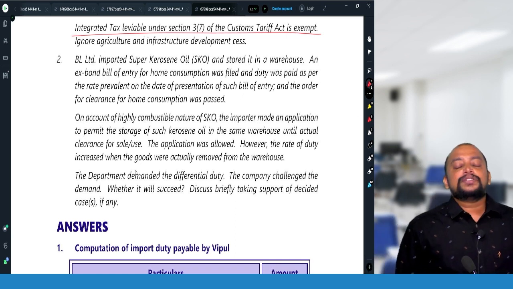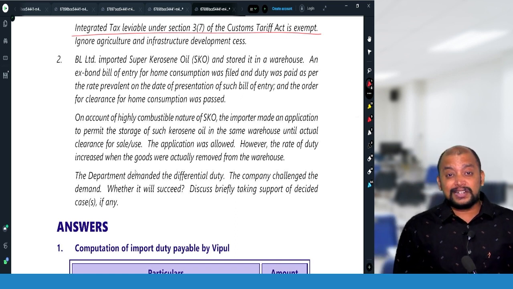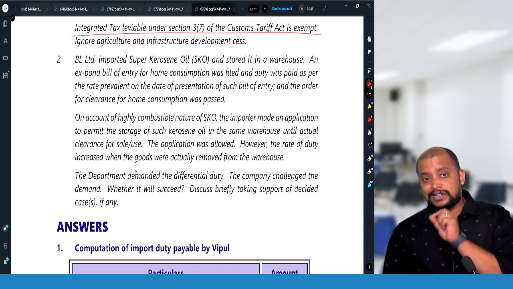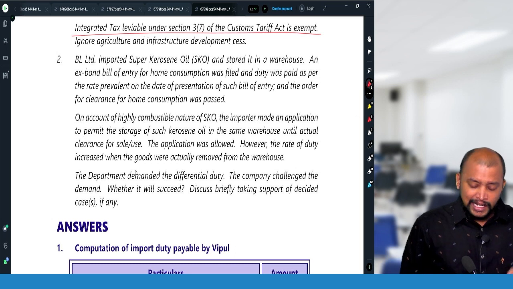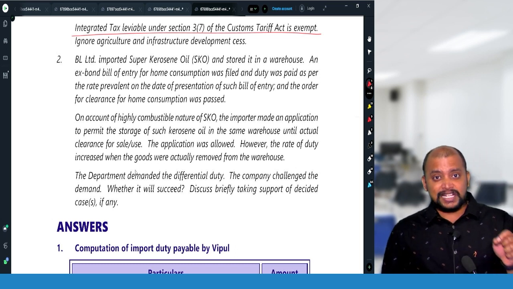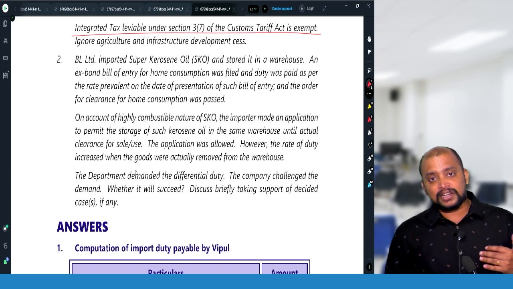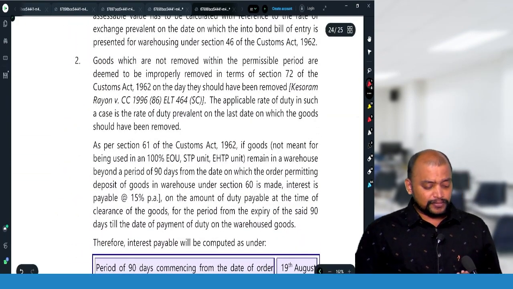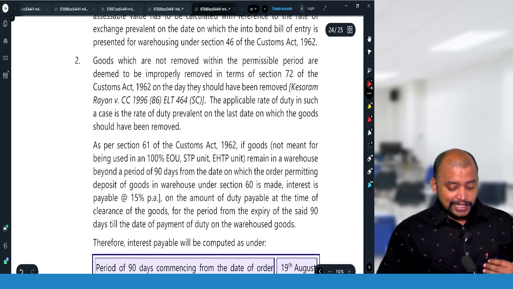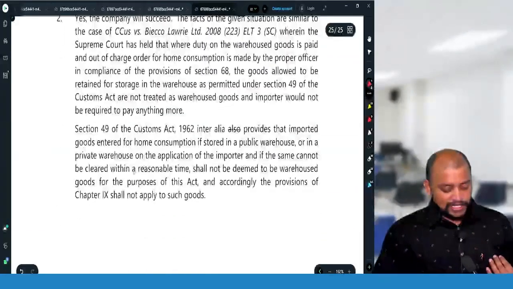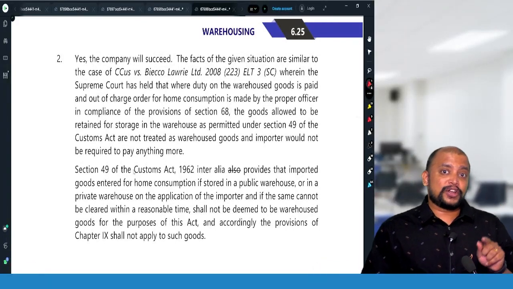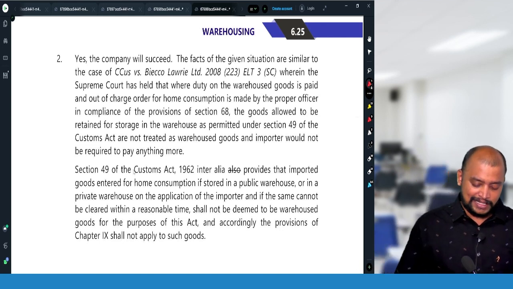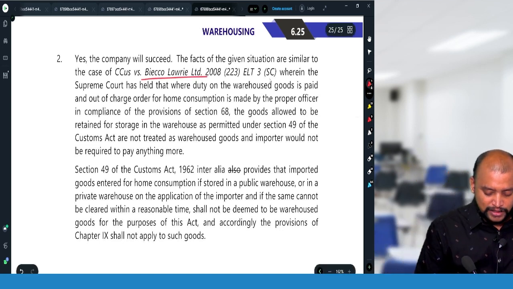Will it succeed? In case of warehoused goods, the relevant date for determination of rate of duty is the date on which goods are actually cleared by filing an ex-bond bill of entry. In this case, at the time when they filed the ex-bond bill of entry, the rate had increased. Therefore, the higher rate of duty will be payable. If the goods are not cleared within the permissible warehousing period, then deemed clearance comes in. But if cleared within the permissible warehousing period, the ex-bond bill of entry date will be taken. So, the Biaco Lorry Limited Supreme Court case.